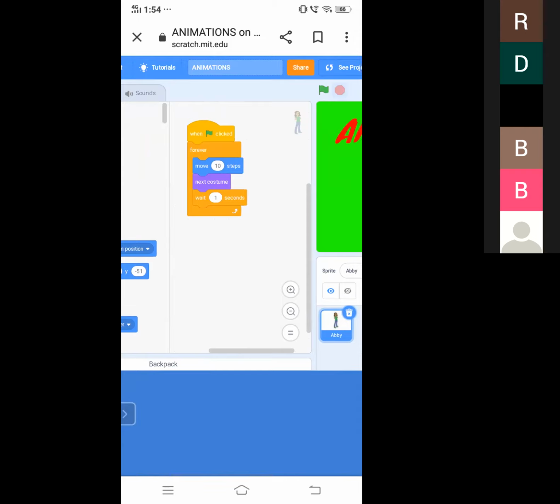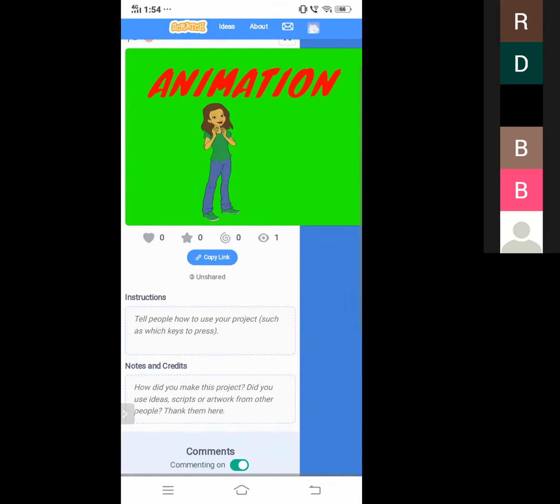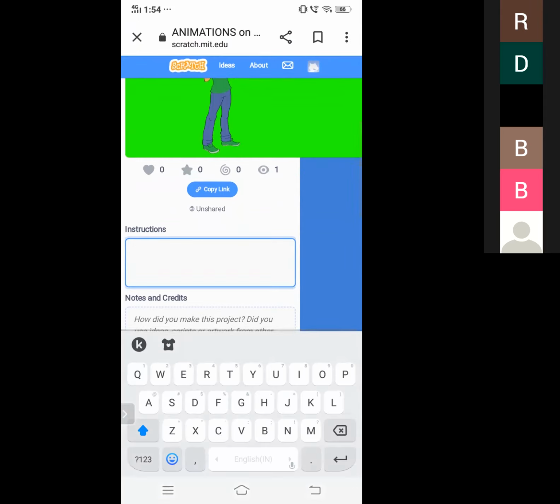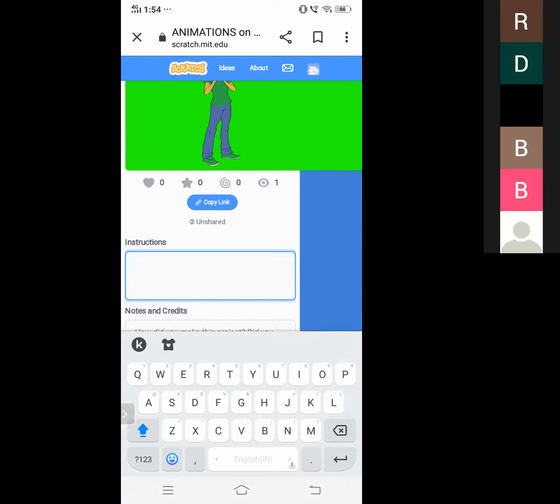So this is a small project. I will share it. Click on share and this is the project page. We have to give instructions about this project, like how to see the project. Click on the green flag and watch the animation.